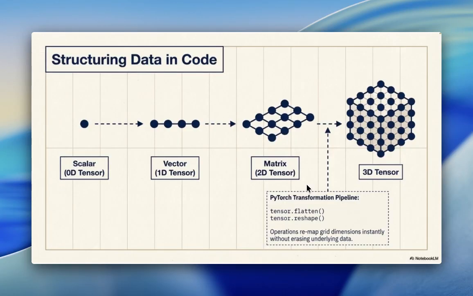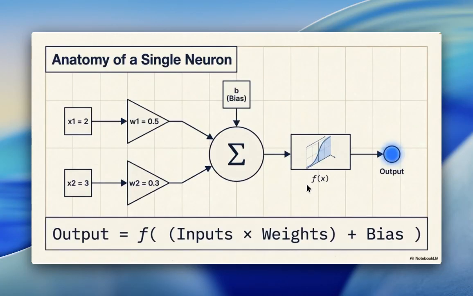Structuring data in code: scalar is a 0D tensor, vector is a 1D tensor, matrix is a 2D tensor, and this is a 3D tensor. PyTorch transformation pipeline: tensor flatten, tensor reshape. Operations remap the grid dimensionally without erasing underlying data.